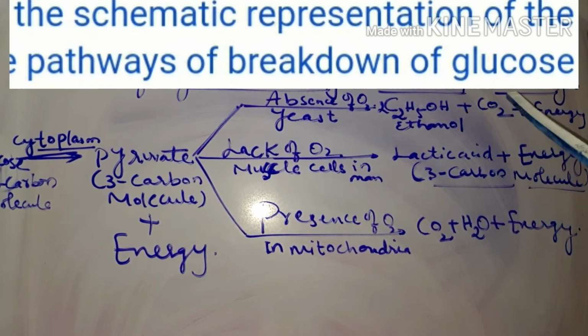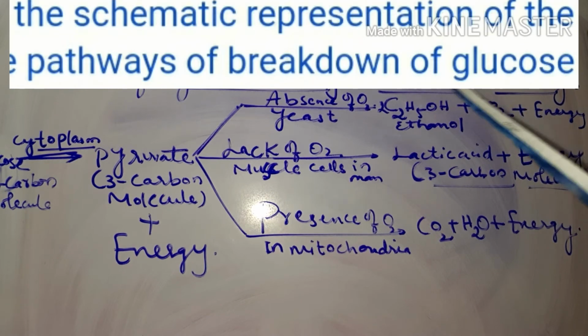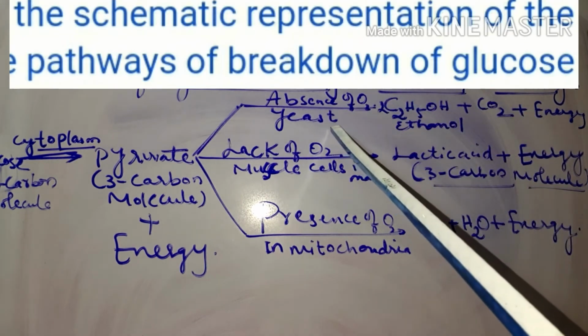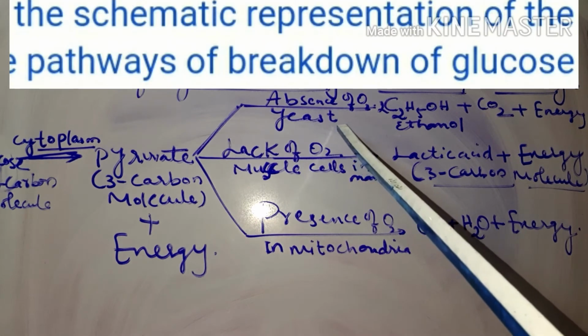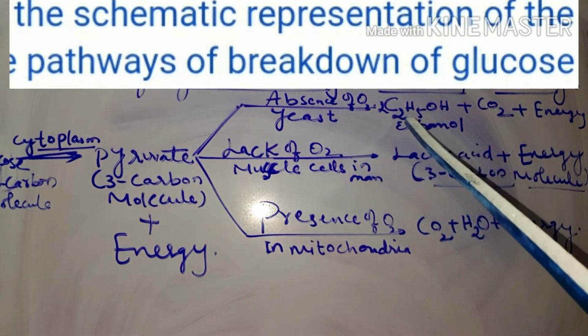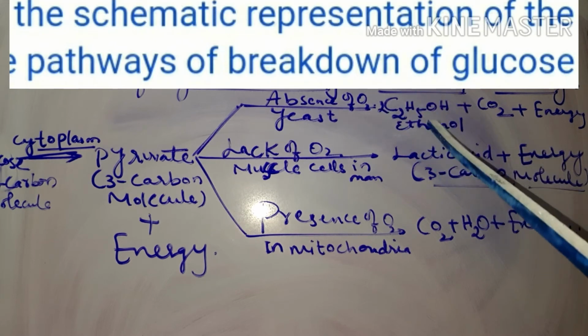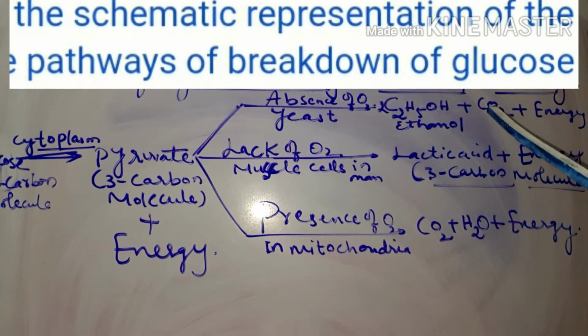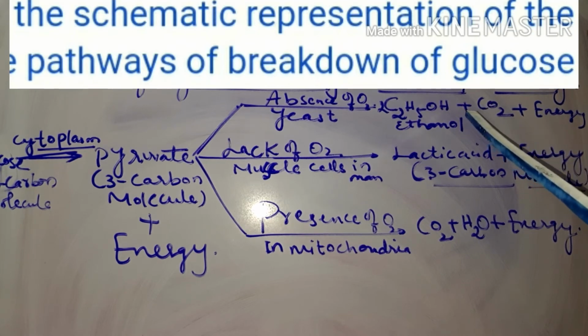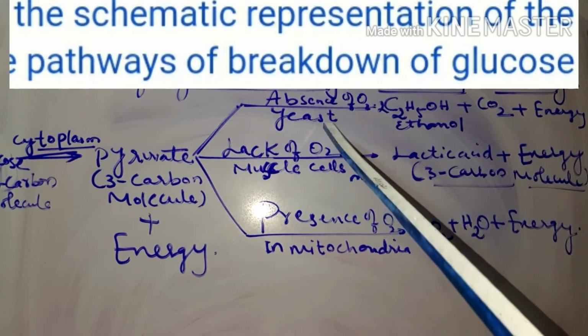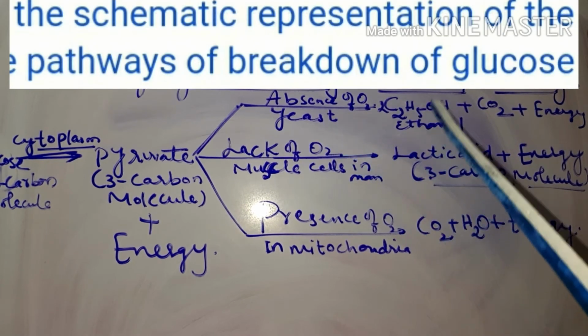And because of the liberation of carbon dioxide, yeast is used in making bread and cakes, where the fermentation liberates carbon dioxide and makes the bread and cakes very soft and fluffy. That is the reason why yeast is used.